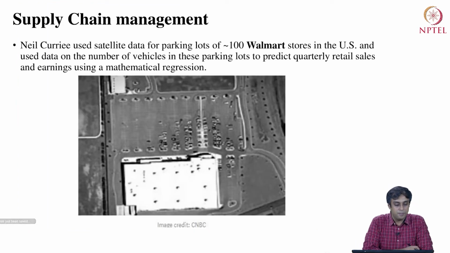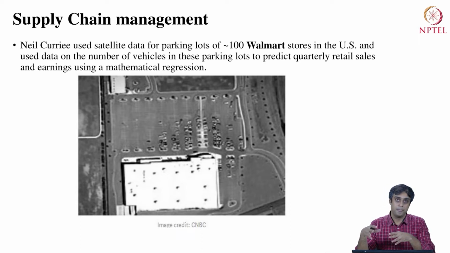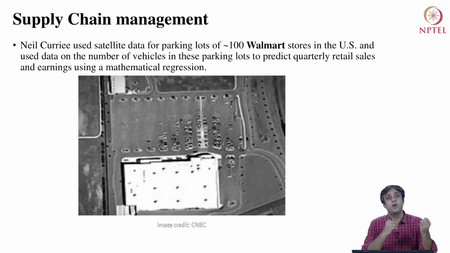Let's look at another example. In another popular example of supply chain management, which is more of a business intelligence domain example, satellite data were used to estimate the number of vehicles parked or density of parking area utilized for 100 Walmart stores across the United States. And then these were correlated with the revenue streams and the sales of those stores.